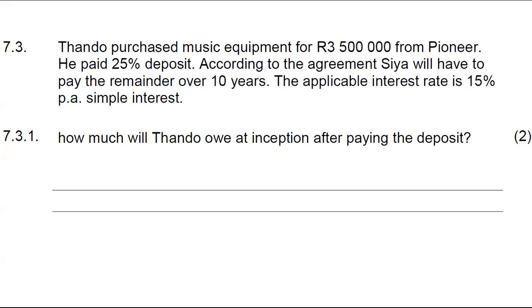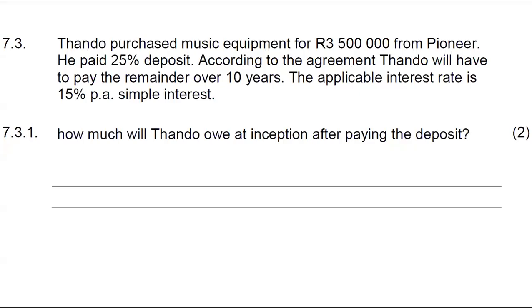The applicable interest rate is 15% per annum. The first question, which is 7.3.1, says, how much will Tando owe at the inception after paying the deposit?